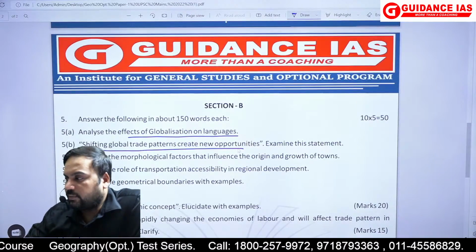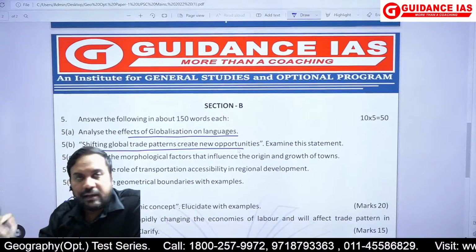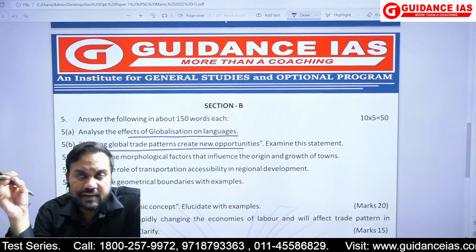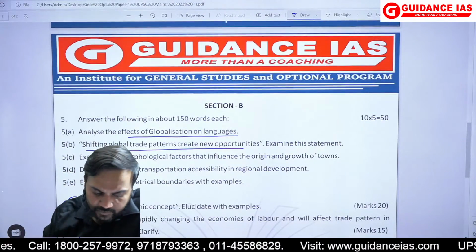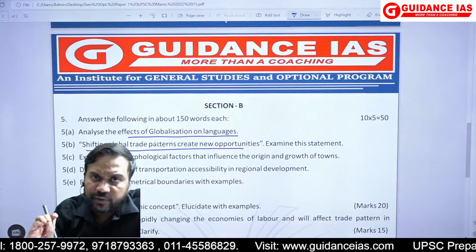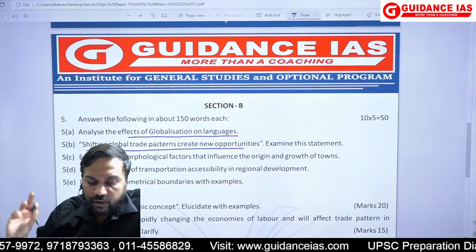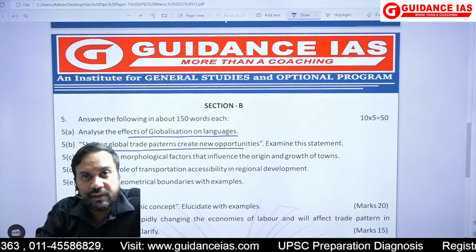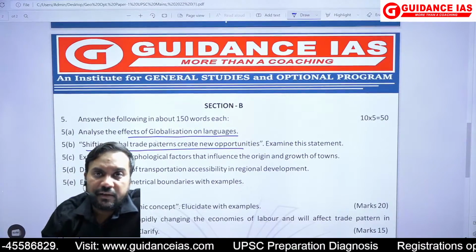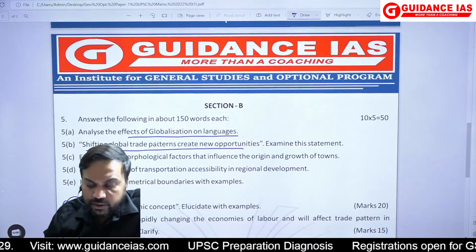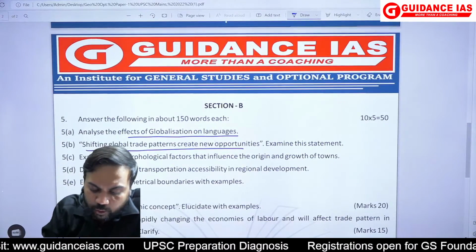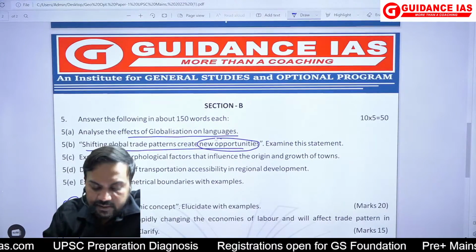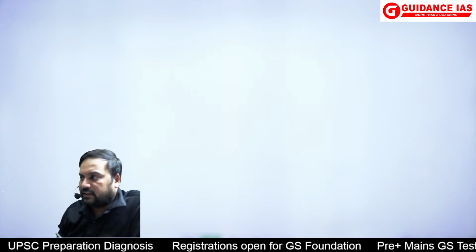Examine this statement. अब ये क्वेश्चन मैंने डायरेक्टली तो नहीं करवाया था, no doubt about that, but हमने बहुत सारे फैक्टर्स पढ़े थे जिसके बेसिस पर ये क्वेश्चन करना चाहिए था. And shifting global trade patterns, हमने शिफ्टिंग की बात की है but अलग अलग बात की है. We have talked about the trade. In the classes of Paper 500 we have talked about how there was shifting in the trade pattern and what were the causes for those shifting trade patterns. But these new opportunities were not directly discussed there, but you could have very clearly discussed these new opportunities. So अब इसमें क्या क्या लिखना था?